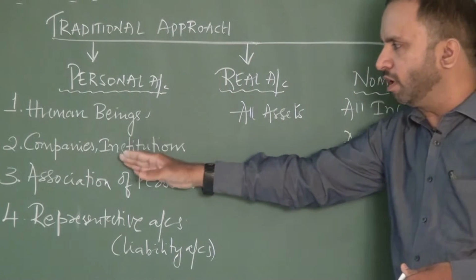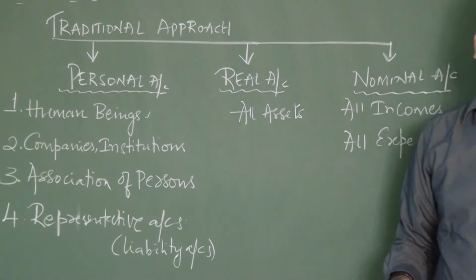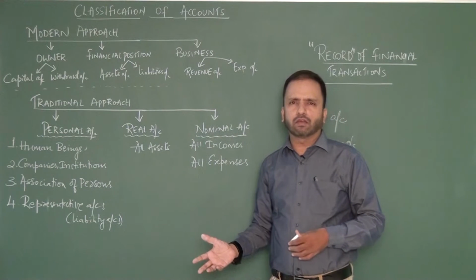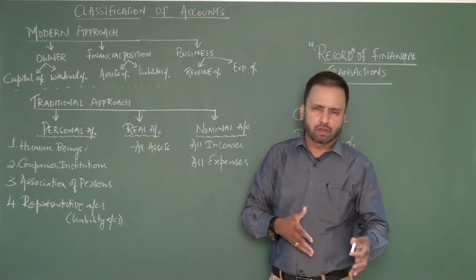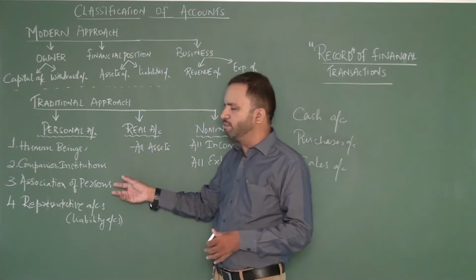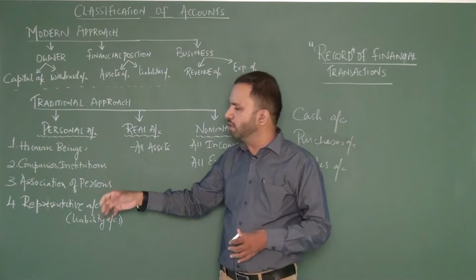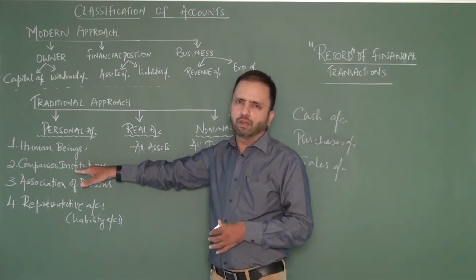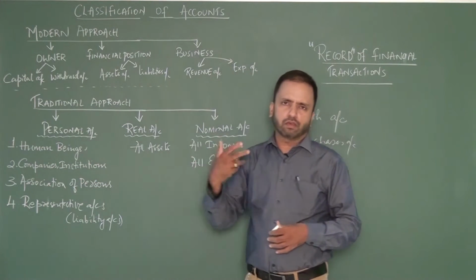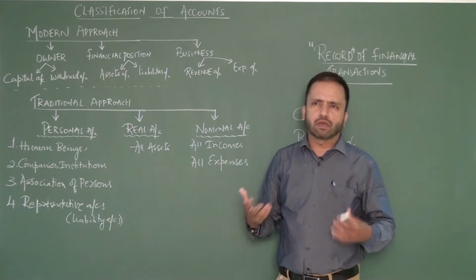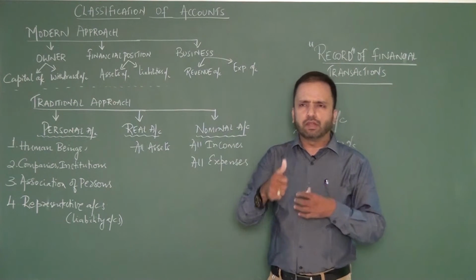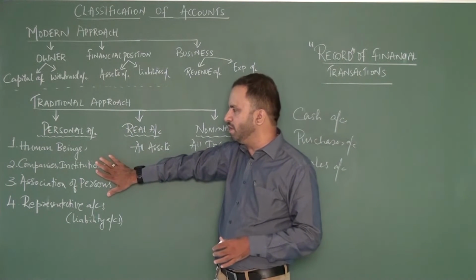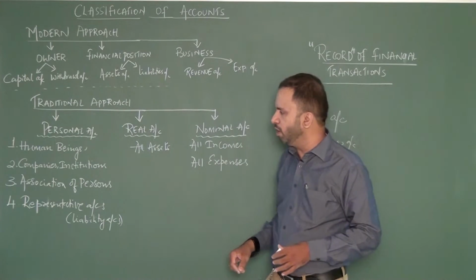Another example of personal account is the companies and institutions. For example, if I say Jain University account, or I say Canara Bank account, or I say Wipro Limited account or something like that. So all the companies, institutions, schools, colleges, everything comes under personal account. The reason is there is a person who is representing this. You talk about a college or a university or an institute or a company, you will find a secretary, you will find a principal, you will find a chairman, you will find somebody who is representing it. So companies and institutions come under personal account.